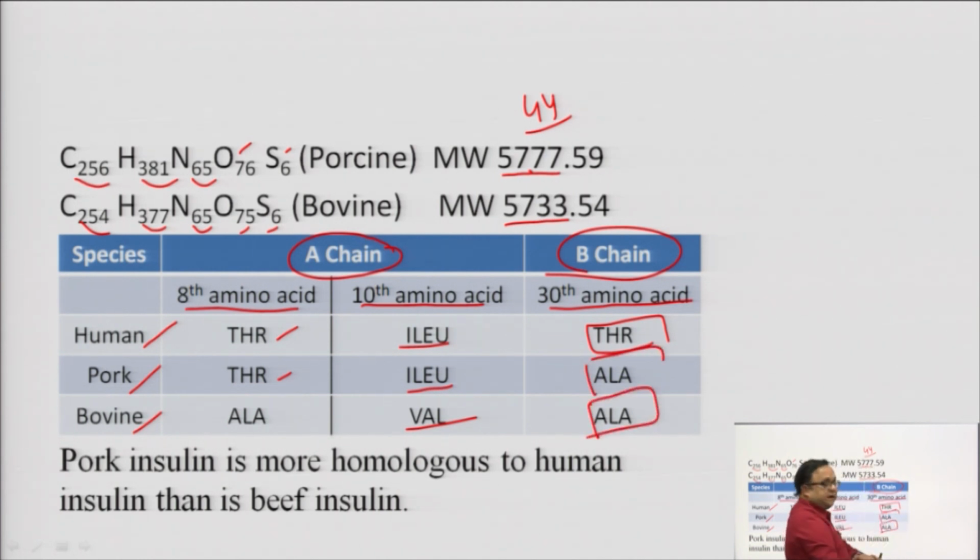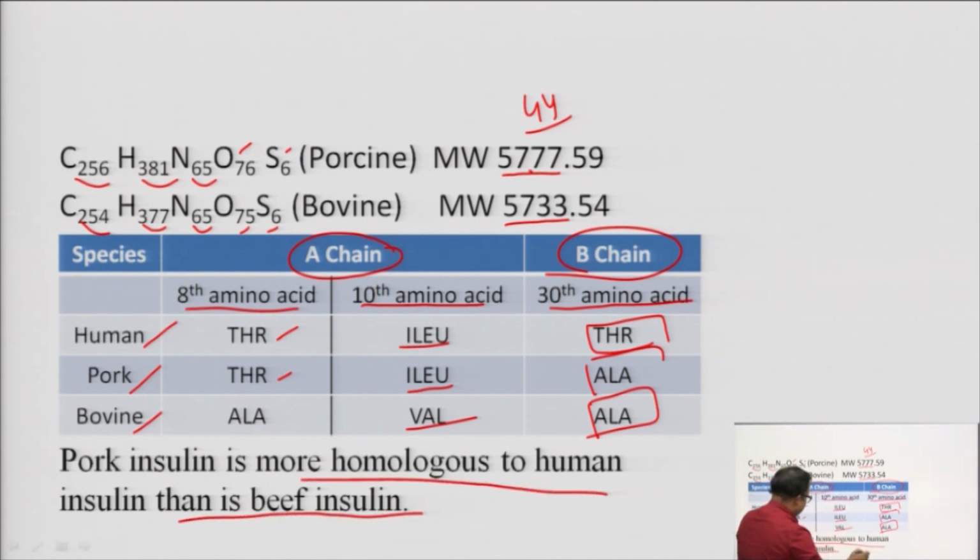So, my dear students, now you are supposed to tell me which form of insulin is more similar to human insulin. It can be easily answered that pork insulin is more homologous to human insulin than beef insulin. That is why porcine insulin was used more and more for the treatment of insulin dependent diabetes mellitus.